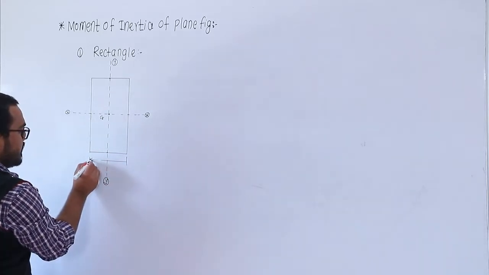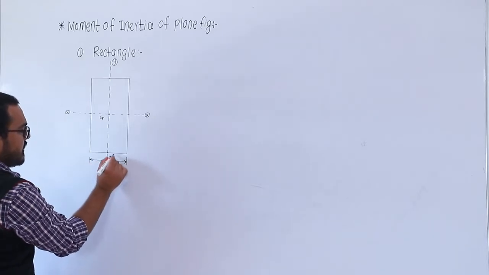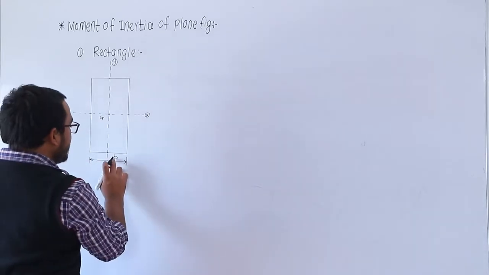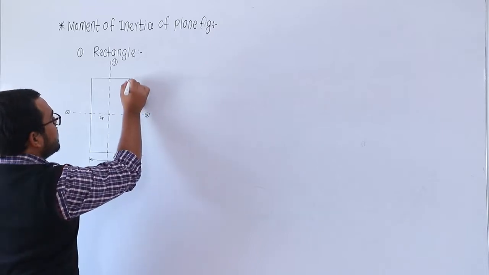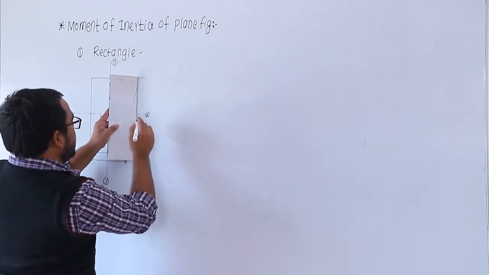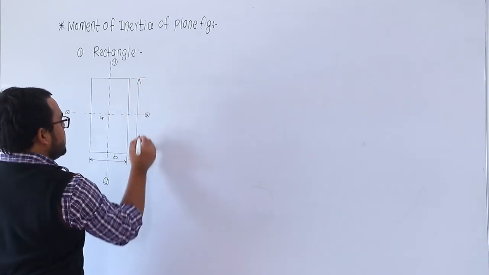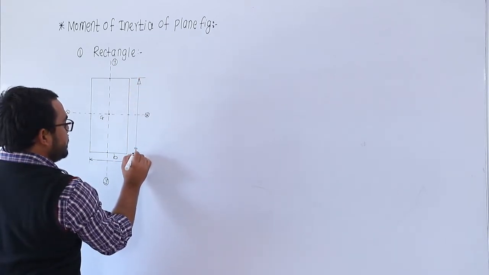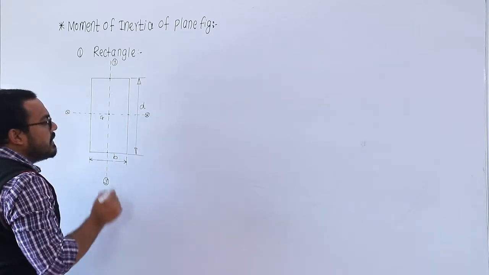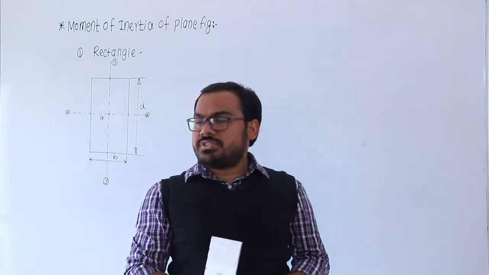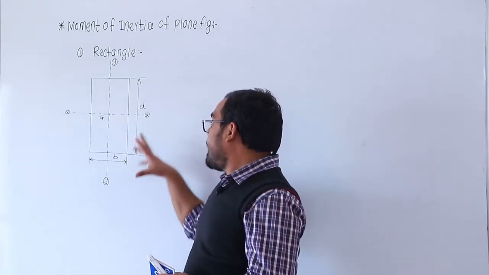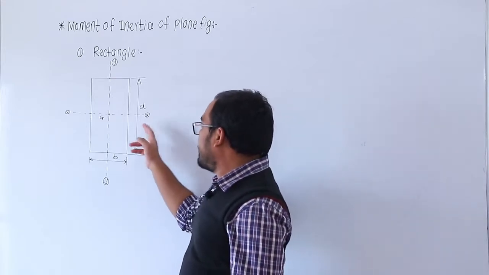So it has some depth, and the depth of this rectangle is small d. ठीक है, हा एक rectangle आहे. So this is the rectangle having width b and depth d.